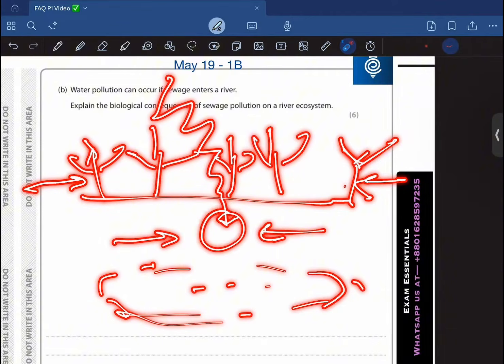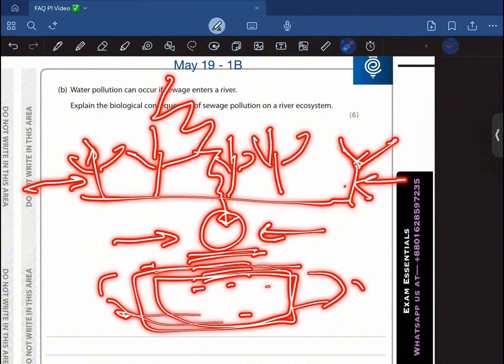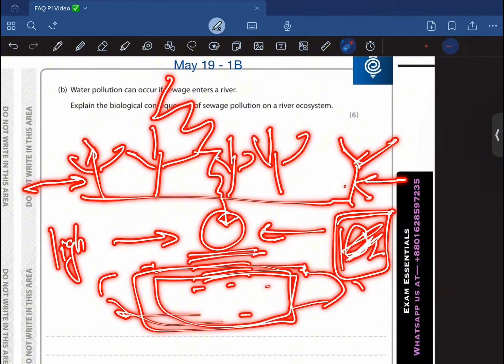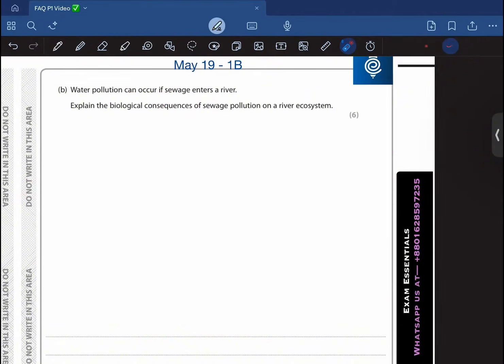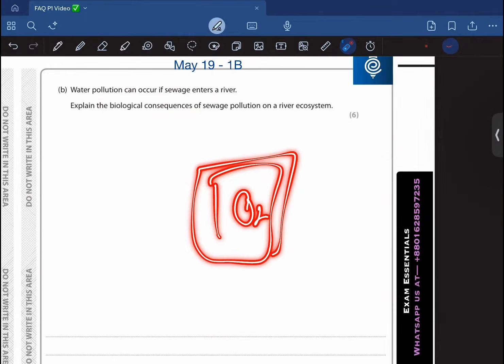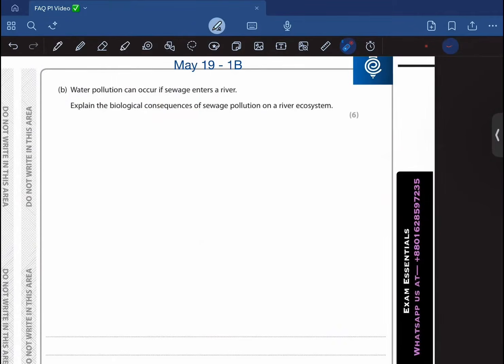And as sunlight cannot reach this lower part of the lake, the plants that reside at the bottom are going to be deprived of light, and as a result they cannot carry out photosynthesis, right? And if they cannot carry out photosynthesis, the plants aren't going to produce oxygen, right? Now this overall is going to decrease the concentration of oxygen in the lake.